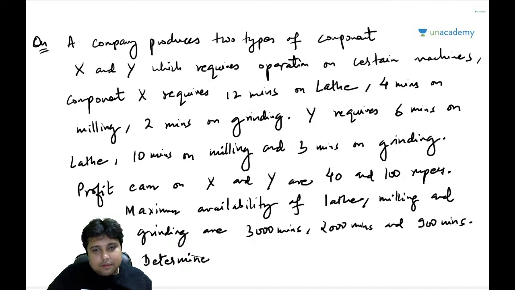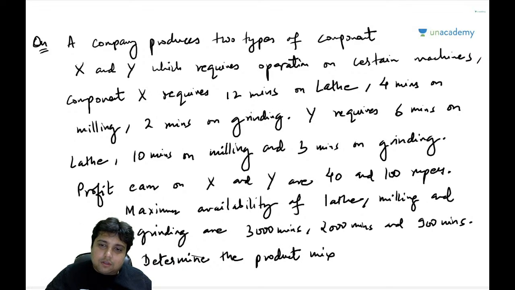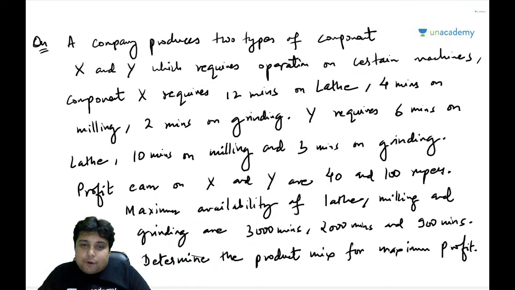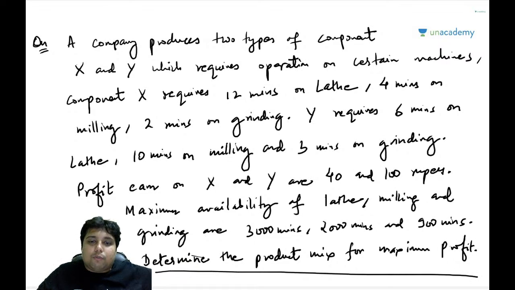Determine the product mix for maximum profit. Product mix for maximum profit means what should be the number of X and Y that we should be making so that we can make maximum profit.